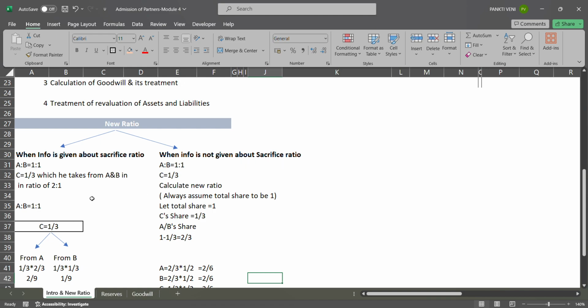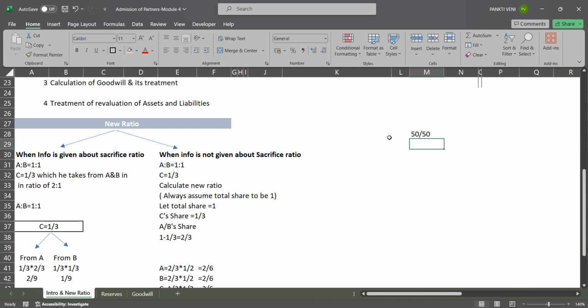So see, let's take an example. Now a new partner is admitted, say Mr. C. When Mr. C is admitted, A and B were already sharing profit at some ratio, say 1:1, or 50-50.